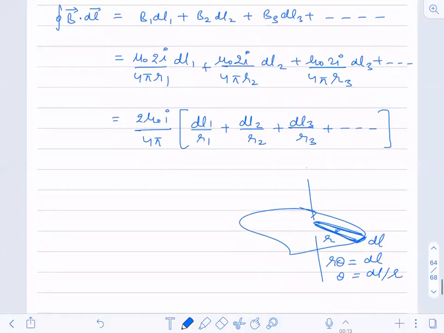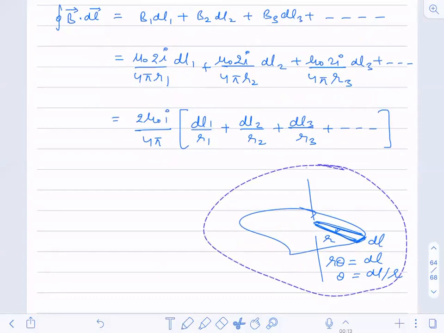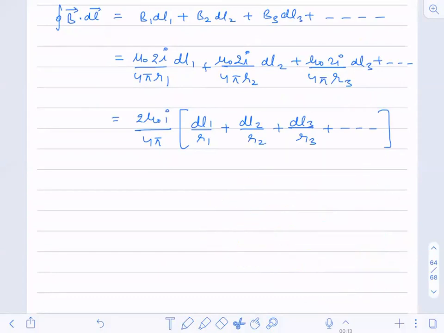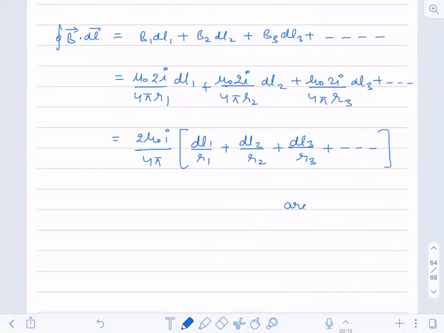So arc length is equal to what? I'm using the concept of arc length. So arc length, which is DL, will be equal to r into d theta. This is what I'm going to use over here. So just substitute these values. So 2 I'm cancelling it, so this will become 2 pi.